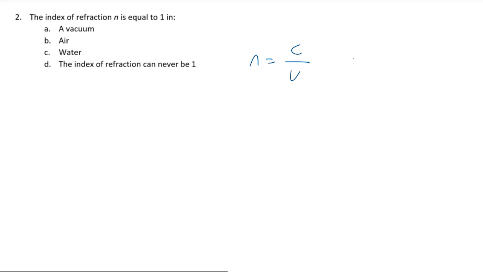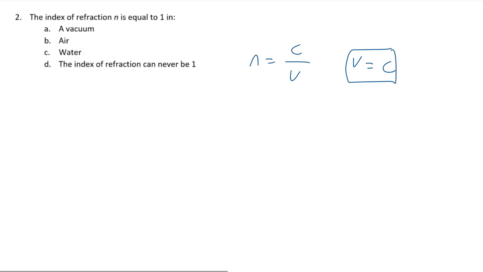Therefore, straight away, we can see that this index of refraction n will be 1 when c is equal to v. In other words, when the speed of light in a vacuum is equal to the speed of light in that medium. Therefore, clearly, the medium must be that of a vacuum. Therefore, the correct answer is option A.